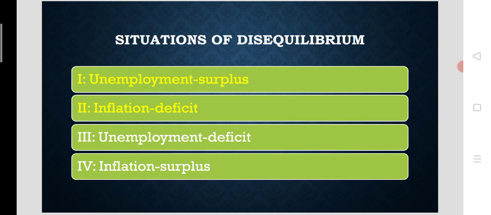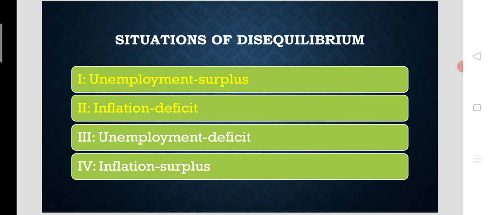The second situation of disequilibrium here is inflation and deficit. In this case, both the policies, fiscal policy and monetary policy, should be contractionary in nature to control inflation and reduce deficit. The only thing you have to keep in mind here is that Mundell argued that only fiscal policy should be earmarked for obtaining the internal balance.